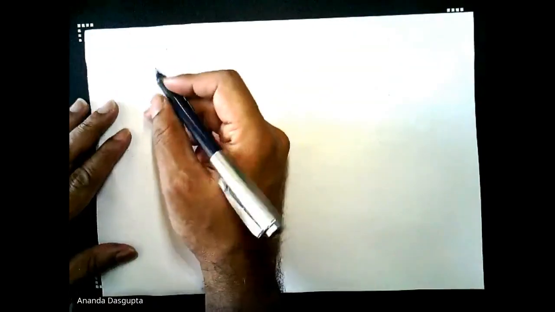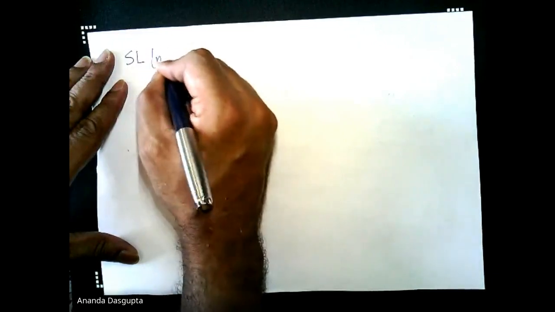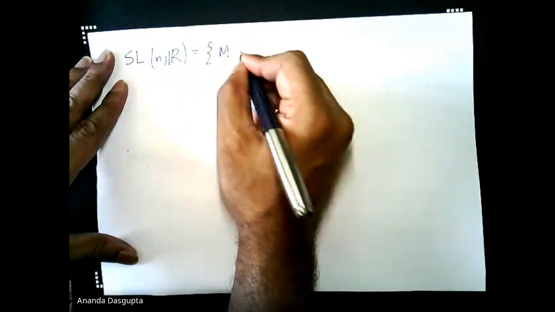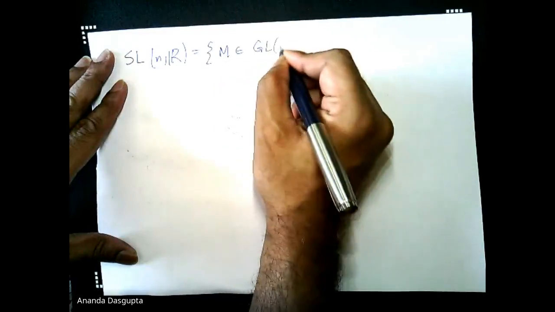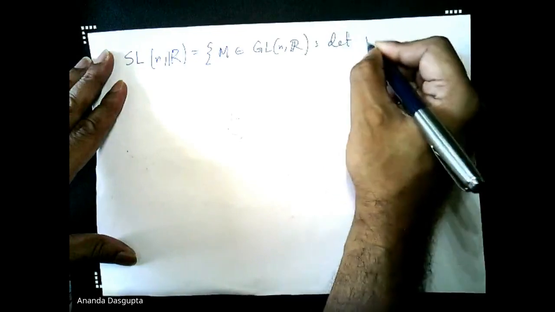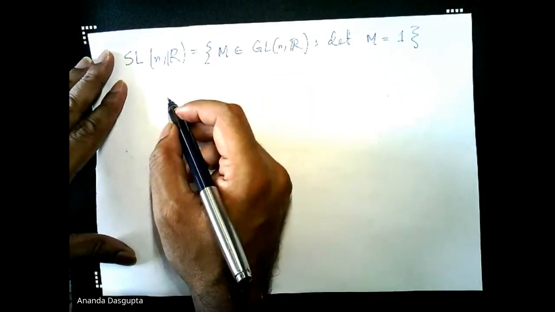But one of the reasons why this is useful is very often something like this: SL(n, R), which is defined as the set of all matrices M belonging to GL(n, R) such that det M is 1. Okay.